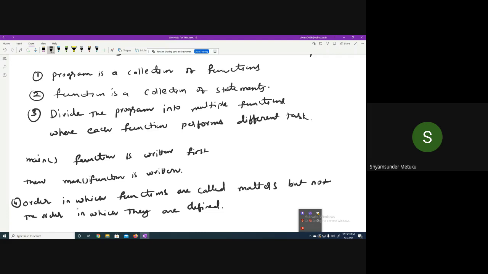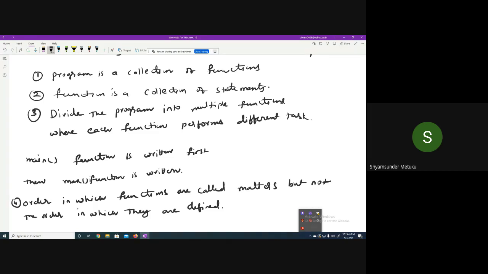Again, max, have you defined it? Max function. Tell me, yes or no? No, sir. Oh, max function we only define, no? Int max(int x, int y), if x is greater than y, return x, else return y. All these things we only wrote, no? Is it not? Yes, sir. So max is a user defined function.